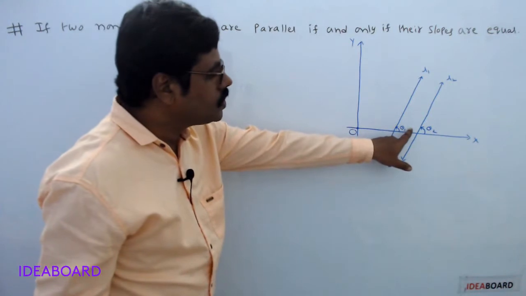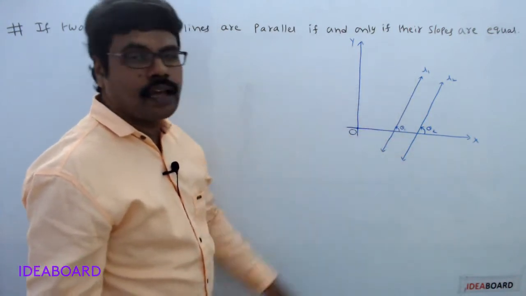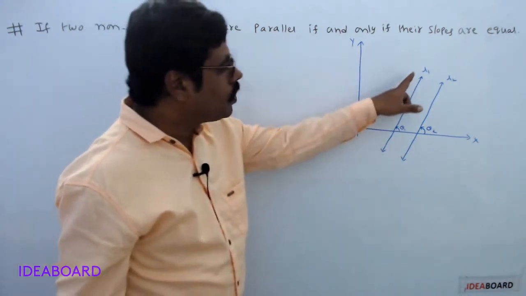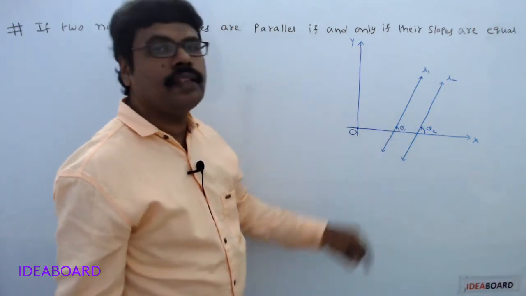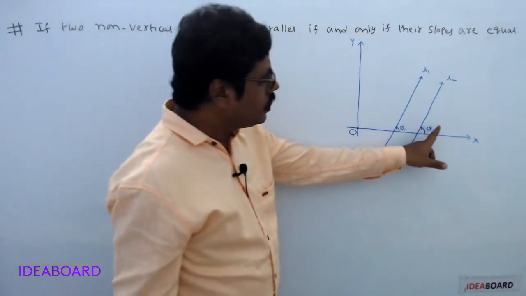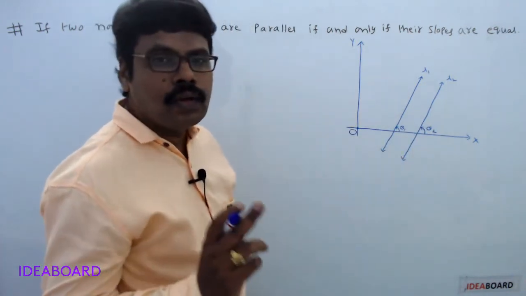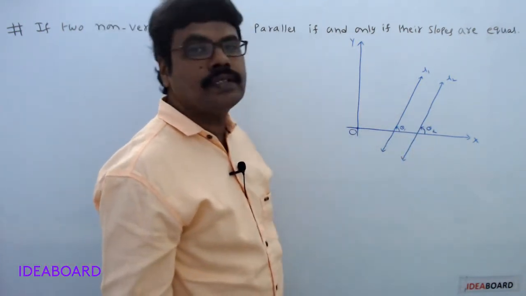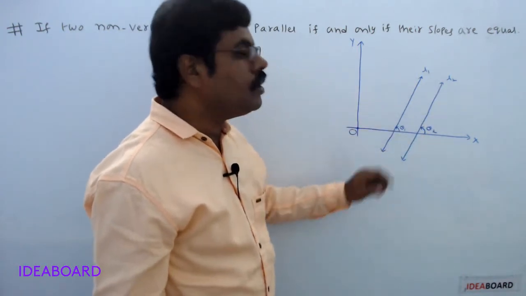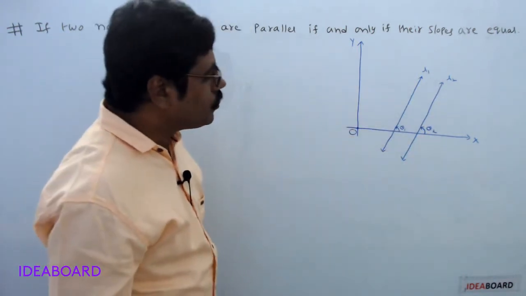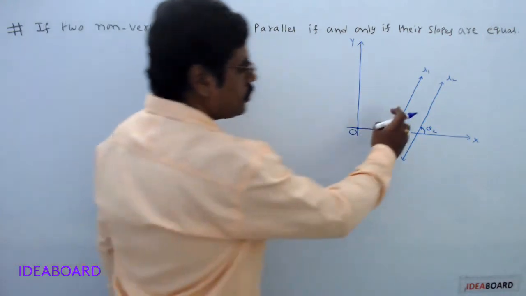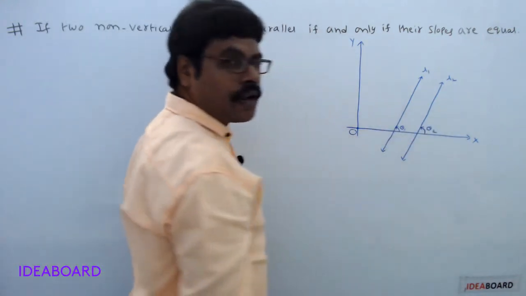If theta 1 is the inclination of the line L1, then slope of line L1 is tan theta 1. Here theta 2 is the inclination of the line L2, so tan theta 2 is the slope of the line L2. Now if you observe the diagram, these two lines are parallel.